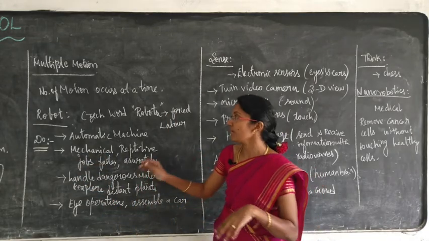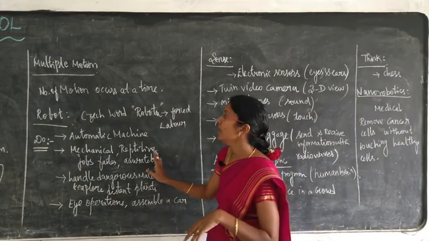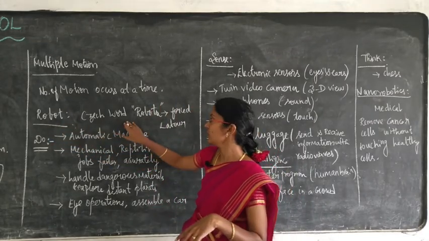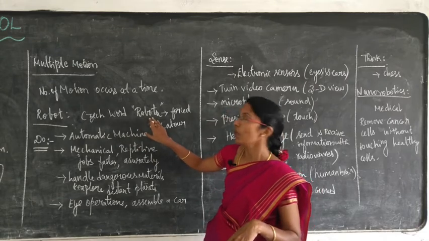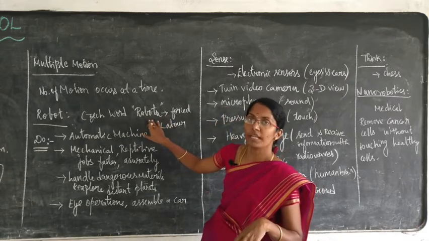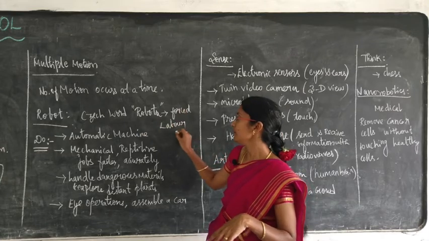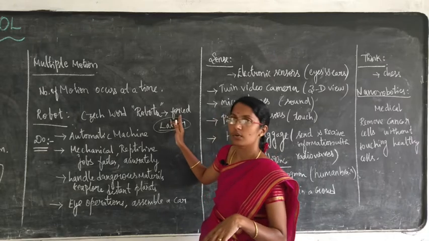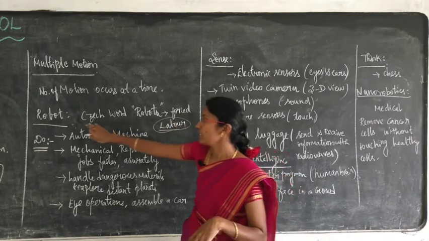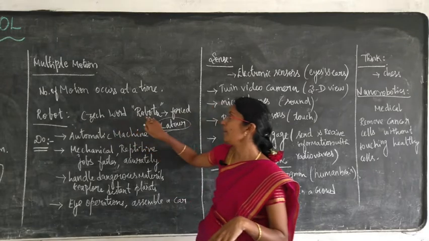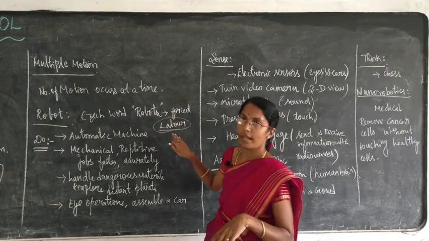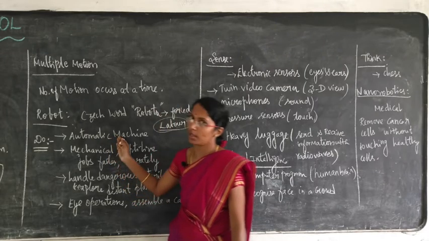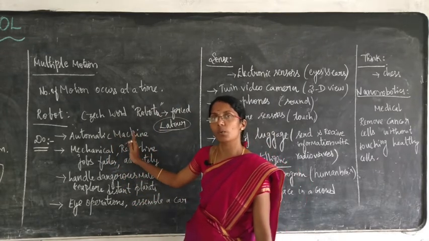Okay, so here we are going to see about the robot. What is robot? It is a Czech word, robota. Robota means forced labor. Labor means worker, labor means work. So robot comes from the Czech word robota, which means forced labor. So a robot is an automatic machine. It does its work automatically. If it is programmed, it can do its work automatically.